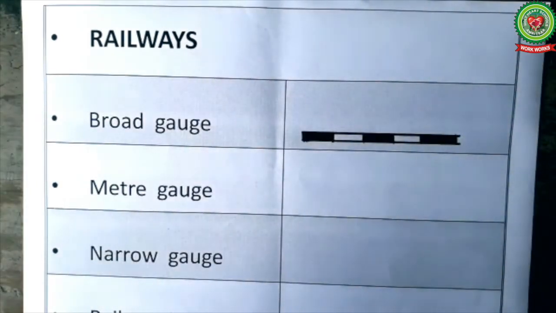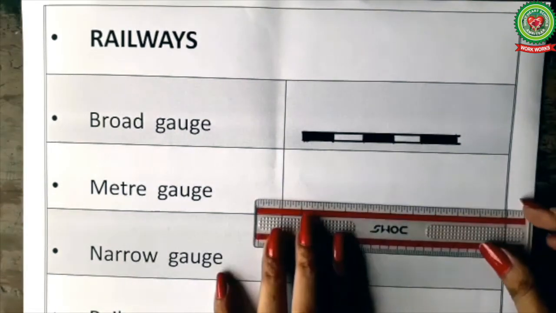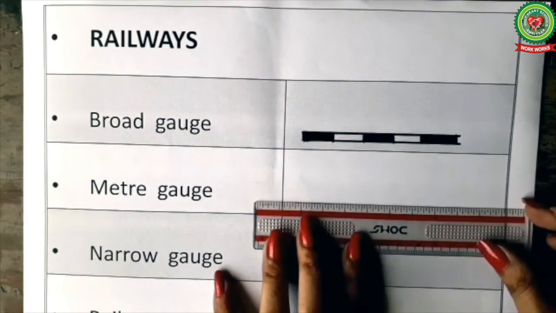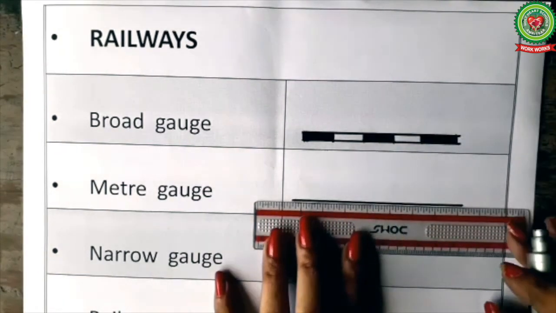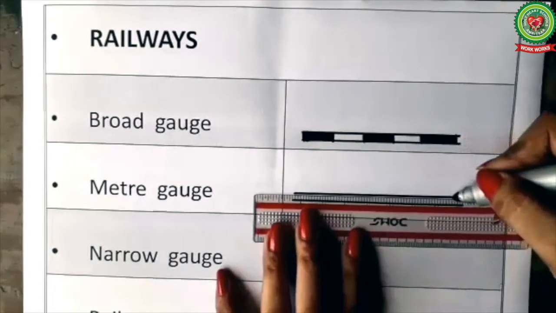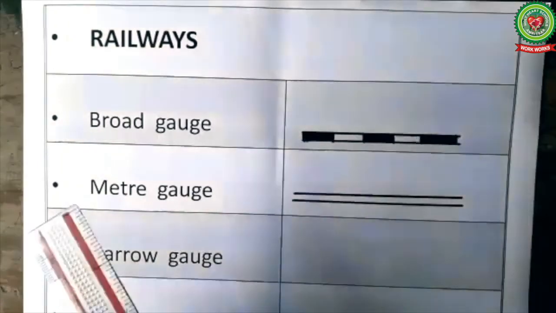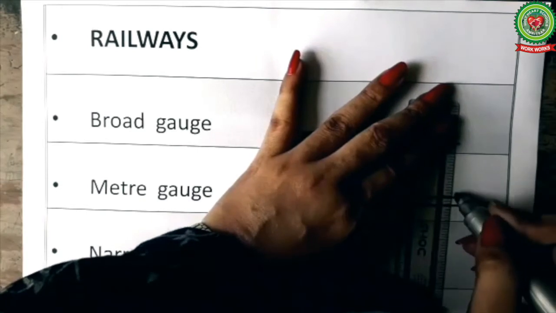Here the big trains like Rajdhani, Shatabdi, they run. Next we have meter gauge. For meter gauge, the symbol is black parallel lines, same as we have drawn for broad gauge. First we'll draw parallel lines, then we'll draw vertical lines cutting these two parallel lines, and the vertical lines will be parallel to each other.